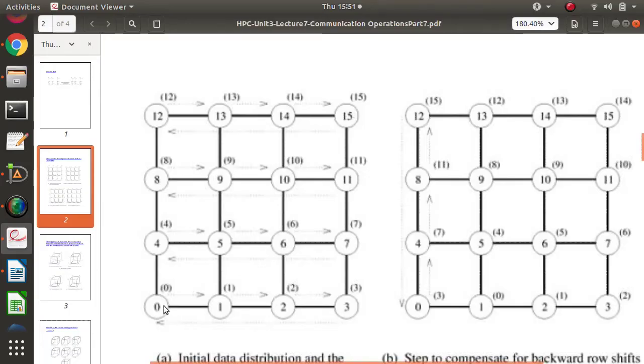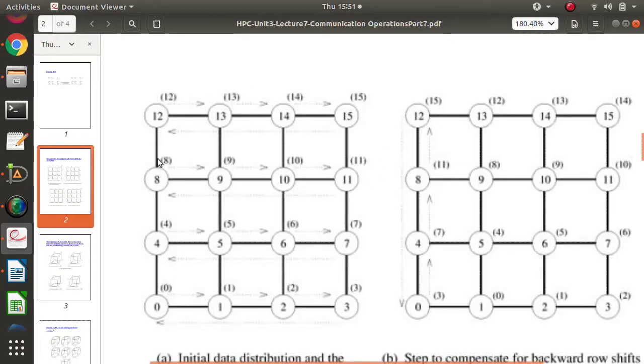Now, one shift means 0 will send to 1, 1 will send to 2, 2 will send to 3, 3 will send to 4, 4 will send to 5, 5 will send to 6, 6 will send to 7, 7 will send to 8, 8 will send to 9, 9 will send to 10, 10 will send to 11, 11 will send to 12.